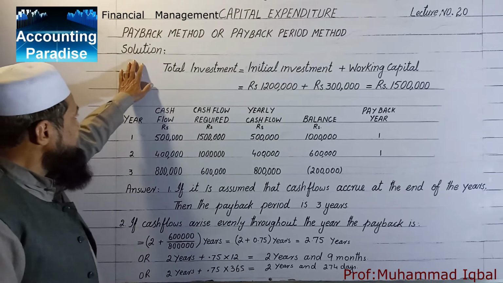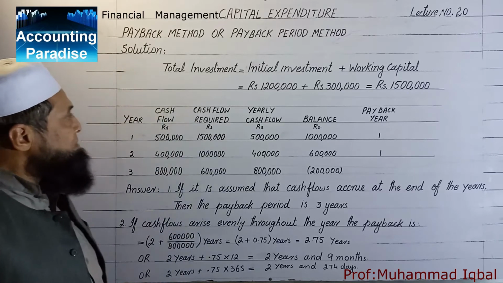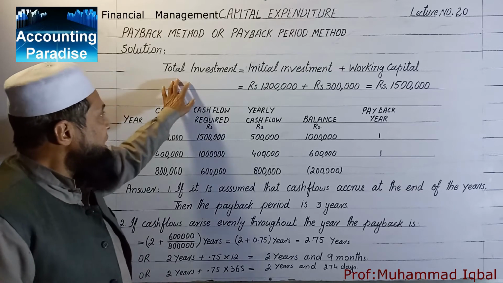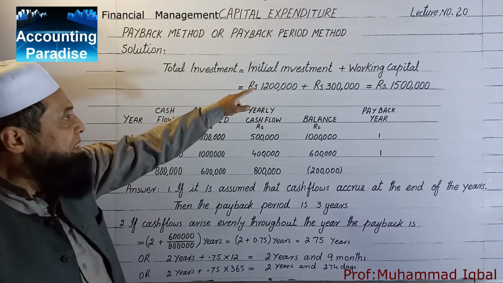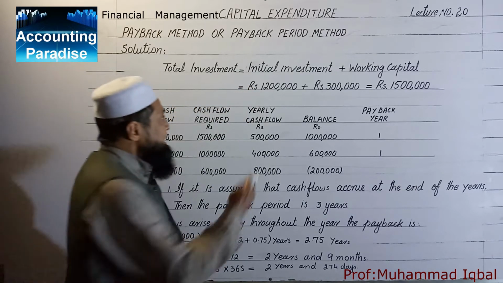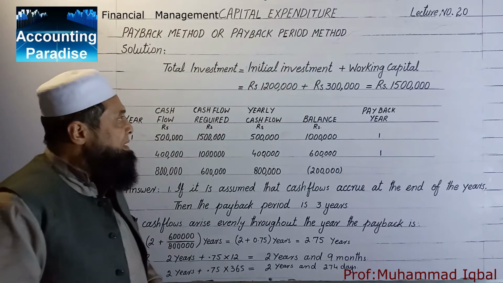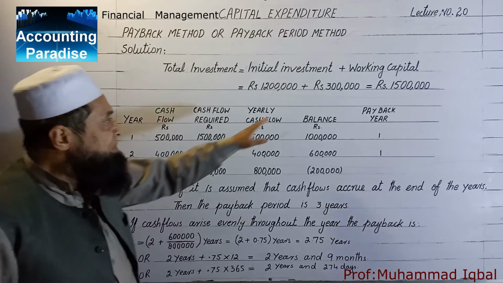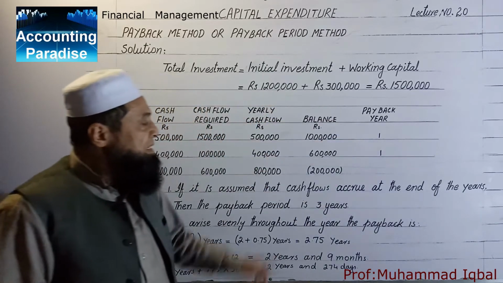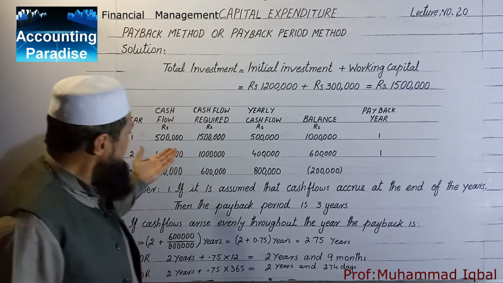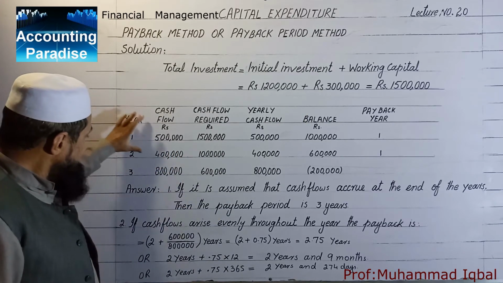The solution of the example. First of all, we calculate the total investment. Total investment is equal to initial investment plus working capital. Now the initial investment is rupees 12 lakhs plus investment in working capital 3 lakhs. It is equal to 15 lakhs. Now the solution is cash flows.